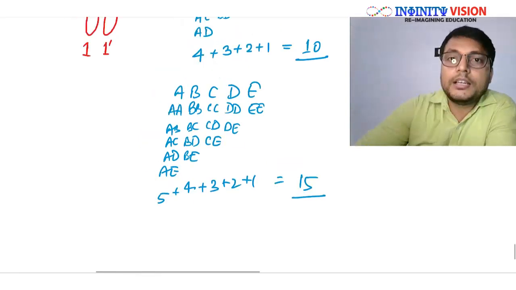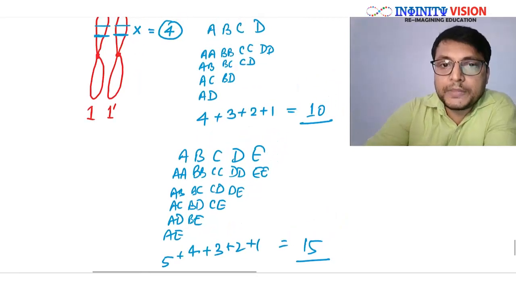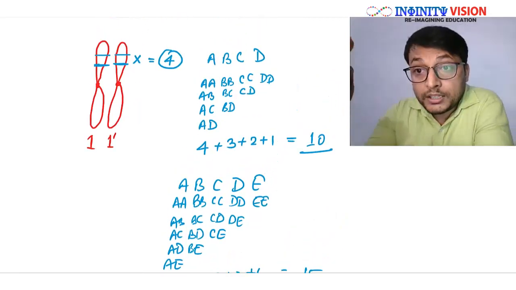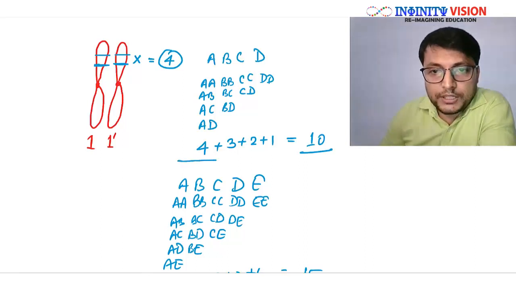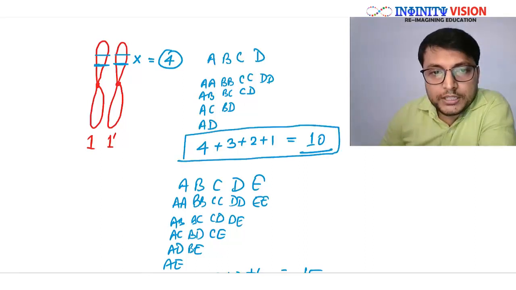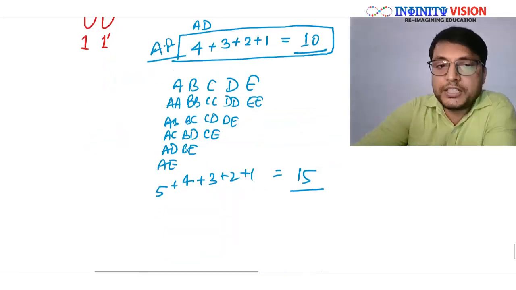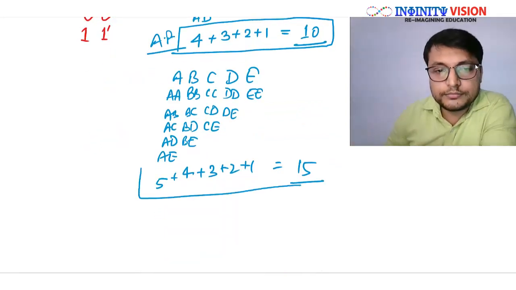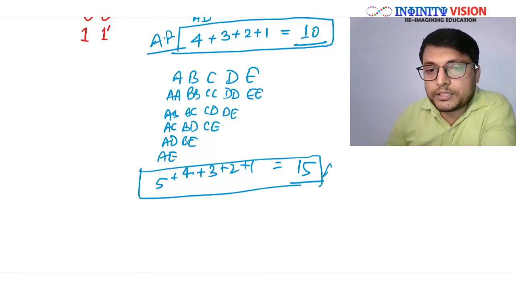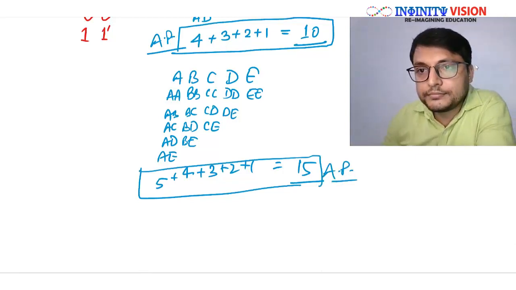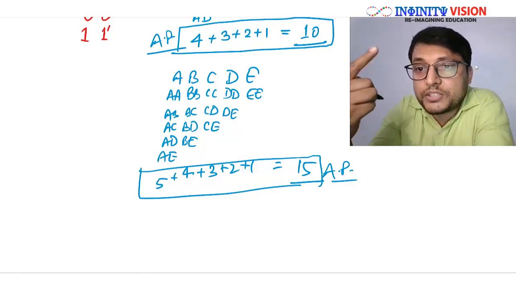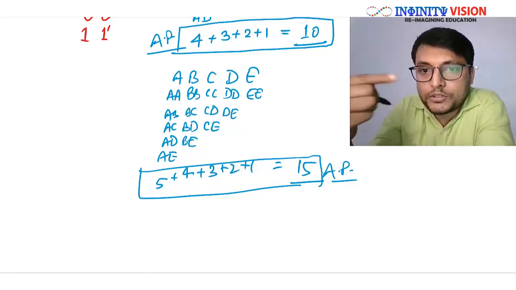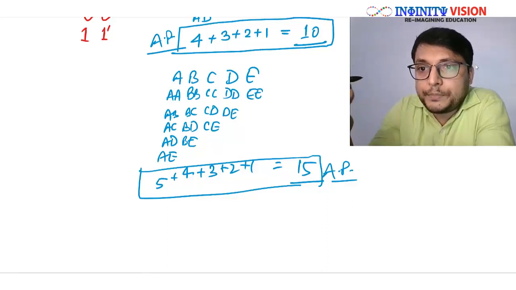Right? Now, can you see that this whole equation, if you see it mathematically, is an arithmetic progression, AP. It is following an arithmetic progression. Can you see here? 1 plus 2 plus 3 plus 4 plus 5. Okay, it is increasing by a factor of 1, so the common difference is 1, right? So it is forming an AP series.